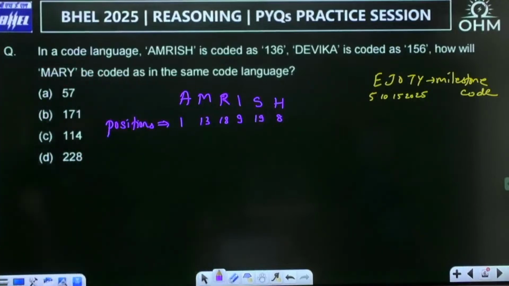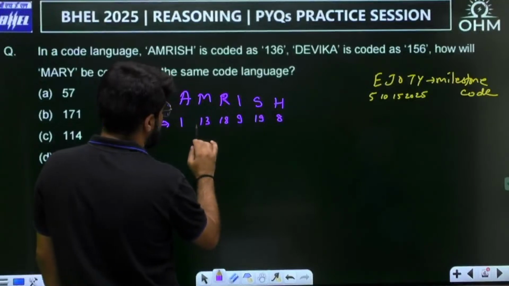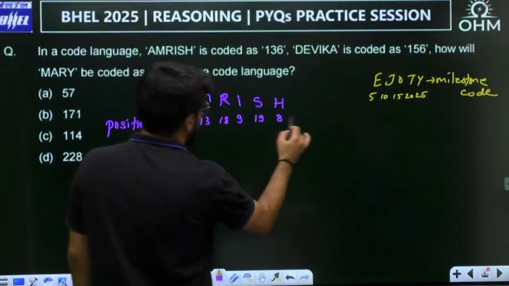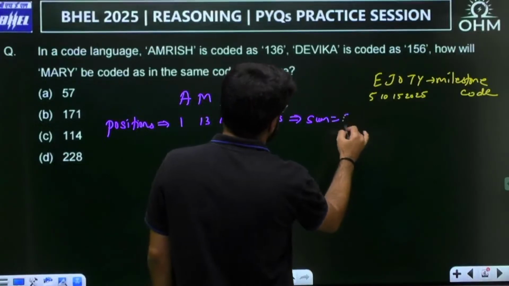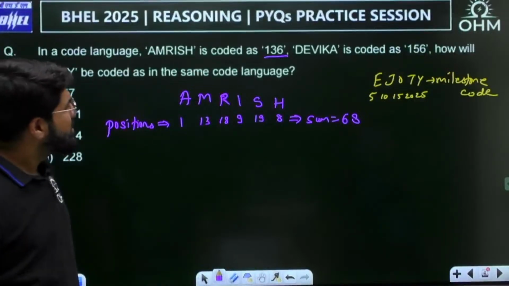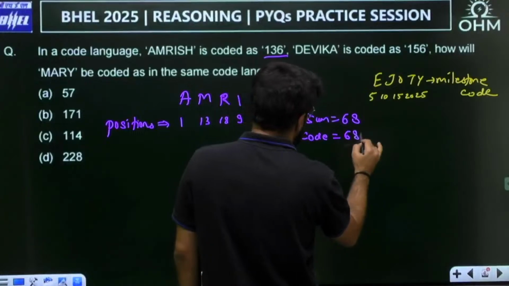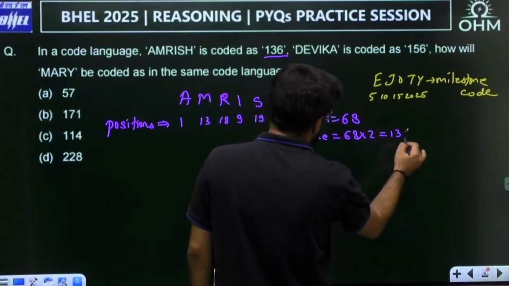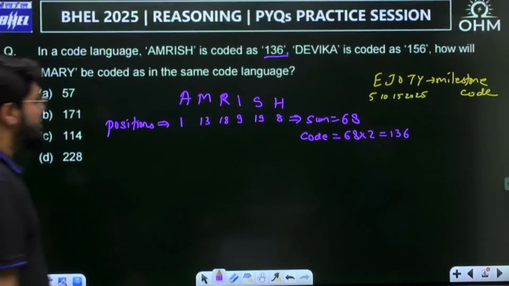Okay. Now let me try to add them. So when I try to add them, 14, 32 is 32, 41, 60. So when you add them, their sum becomes 68. Now it is coded as 136. So 68 into 2. The code is 68 into 2, which is 136. Okay, 136. Now let's take the next word.